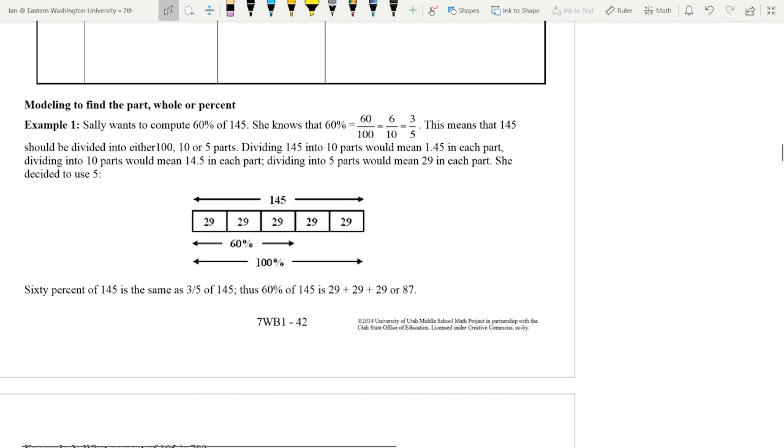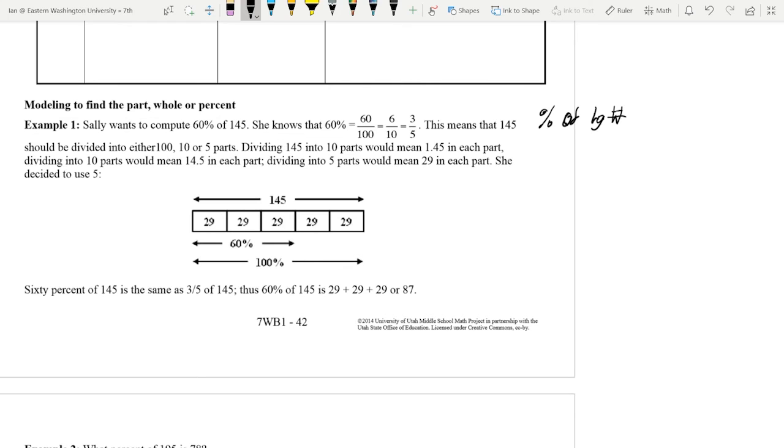So now down here, this modeling part is really important, so listen and read through this with me. We want to compute a percent of a large number. So we know 60% is either 60 out of 100, 6 out of 10, or 3 out of 5, which means we need to divide 145 either into 100, 10, or 5 different parts. And we're going to look for the nicest numbers that we can.